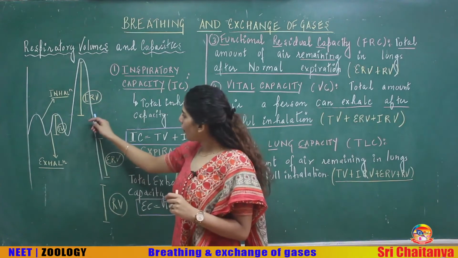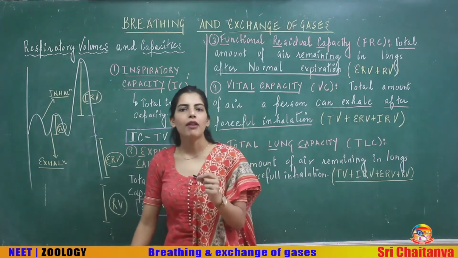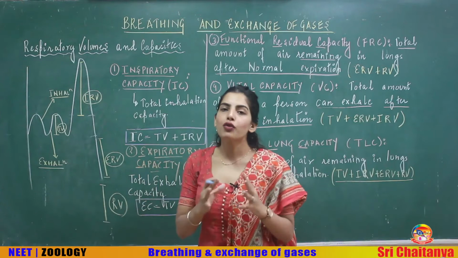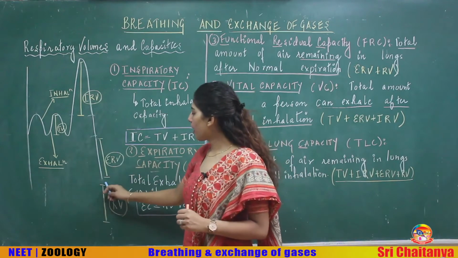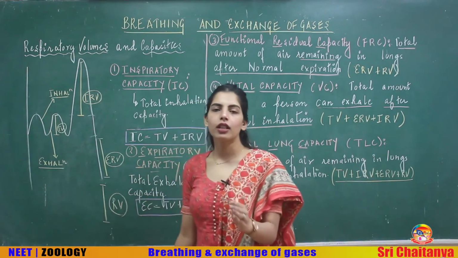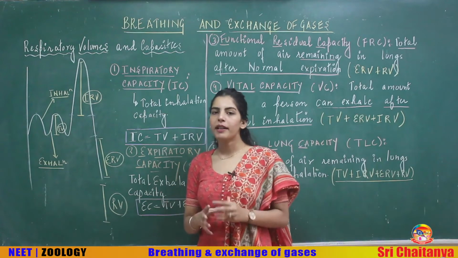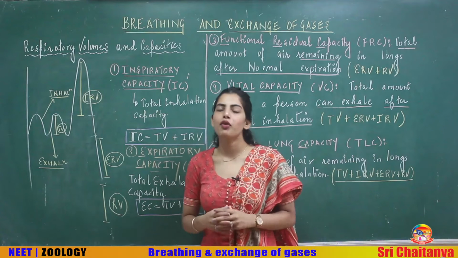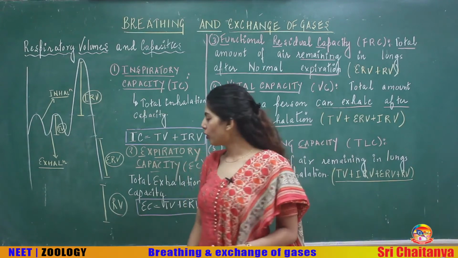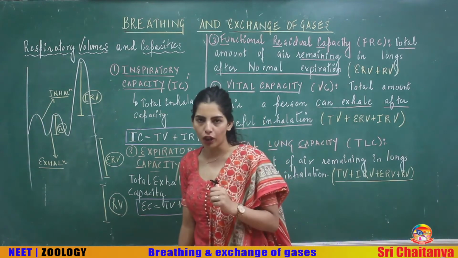Also, the amount of air that you can forcefully exhale out, this much, was called expiratory reserve volume. Also, the amount of air that is always present in the lungs even after you forcefully exhale is called residual volume.